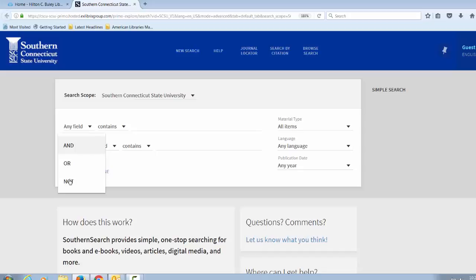Not excludes certain search terms from your search. If you enter climate change, not global warming in the search box, records containing global warming will be excluded from the search. For an exact phrase search, type the phrase within quotes. To search for stand your ground law, enclose stand your ground within quotes.